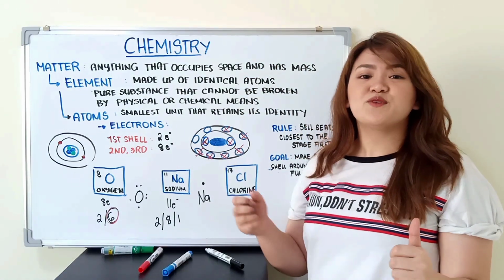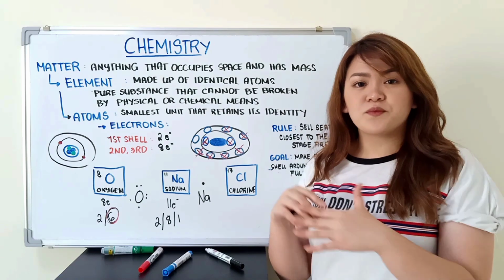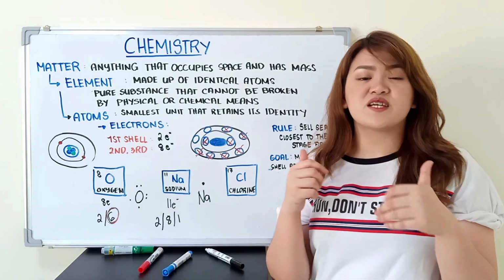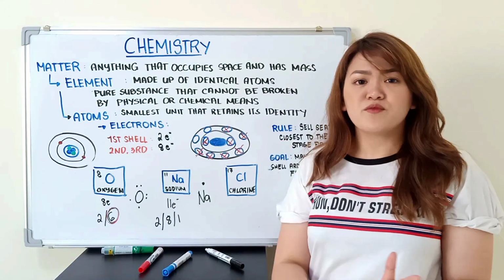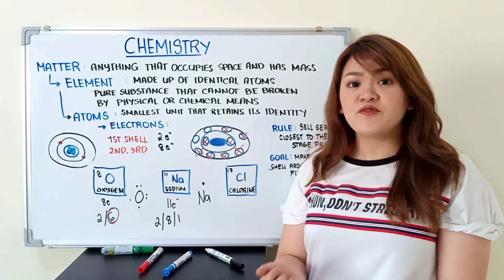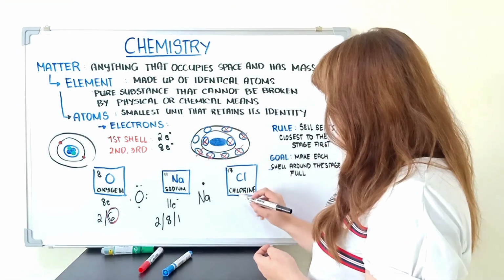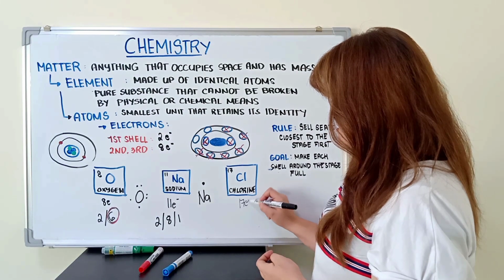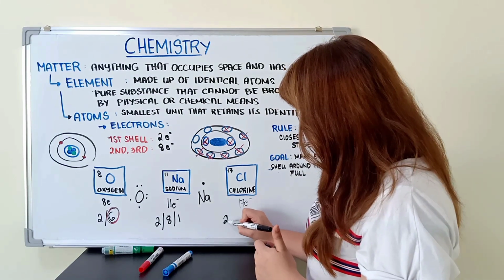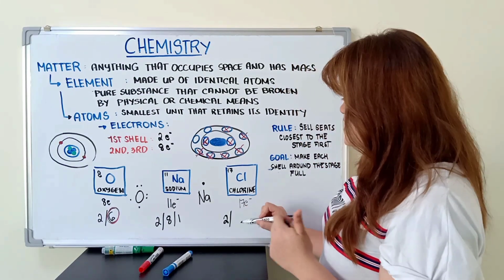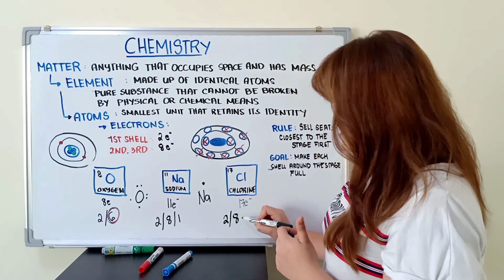So, last example, we have fluorine. So, its atomic number 17. We have 17 protons. And since we have 17 protons, how many electrons do we have? Yes, we have 17 electrons. So, for the first shell, we have 2 electrons. For the second shell, we have 8 electrons.